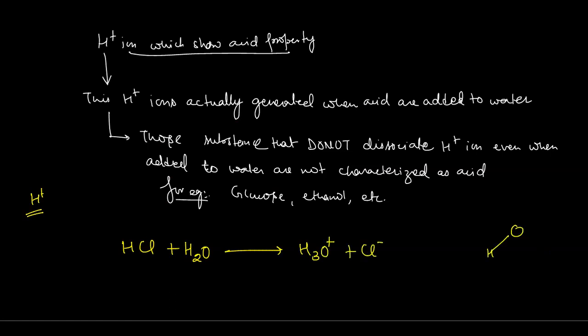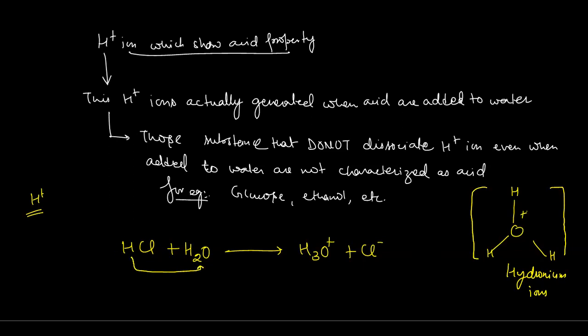When the H plus ion comes in contact with water, it makes a bond with it and forms a molecule that we call the H3O positive ion, the hydronium ion.